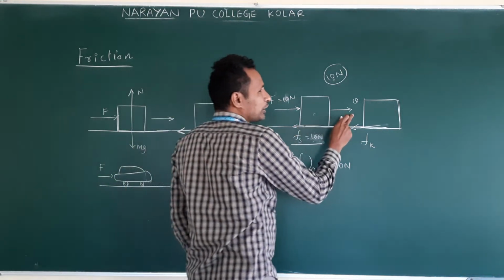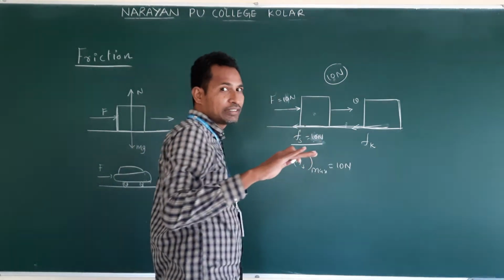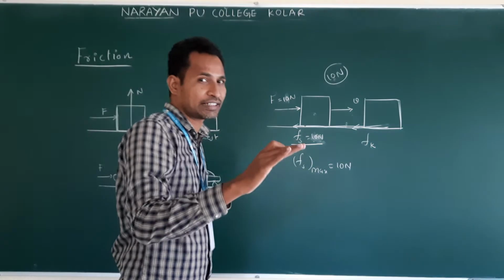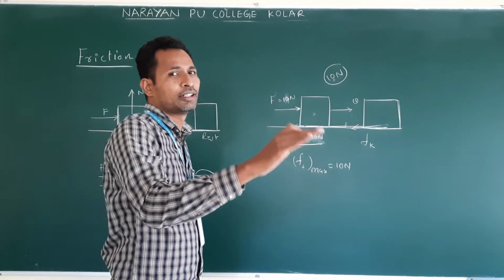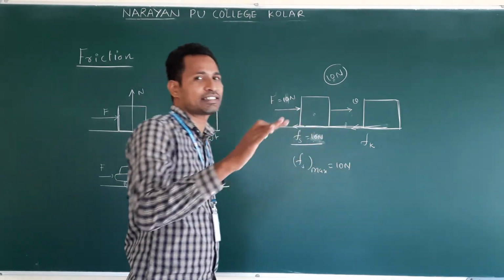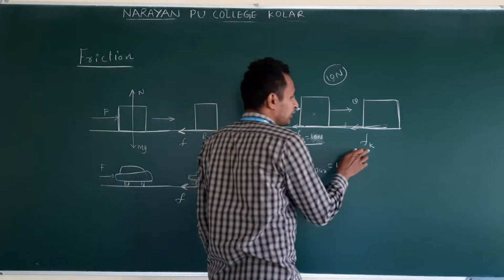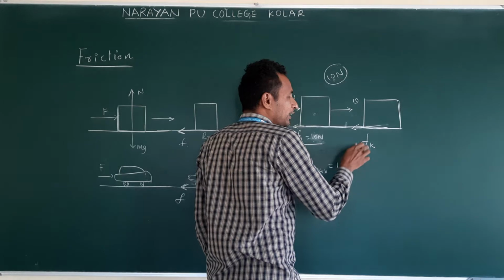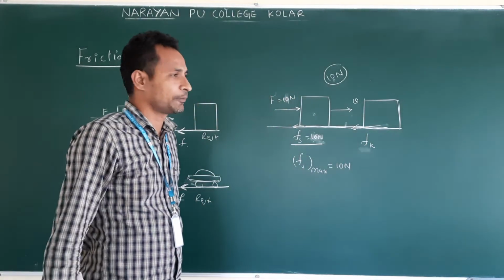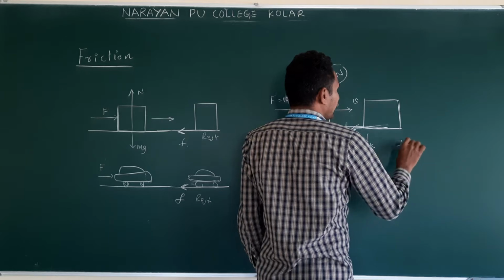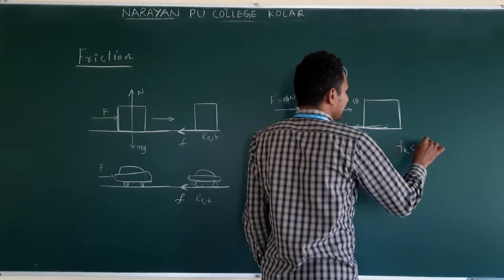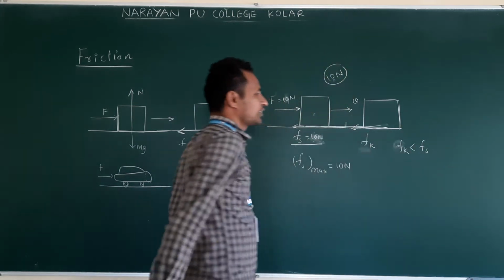Once it is in motion, friction will not be absent. Friction always acts, when the body tends to move or when the body is in motion. When the body is in motion, which friction comes into play? Kinetic friction. It is found experimentally that kinetic friction Fk is less than static friction Fs.